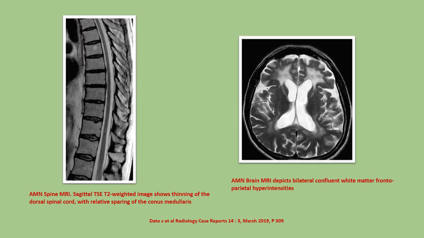This slide on the left shows a case of adrenomyeloneuropathy, spinal MRI showing thinning and atrophy of the dorsal spinal cord with relative sparing of the conus medullaris. On the right, it shows brain MRI in the same case, which shows bilateral confluent white matter frontoparietal hyperintensities.